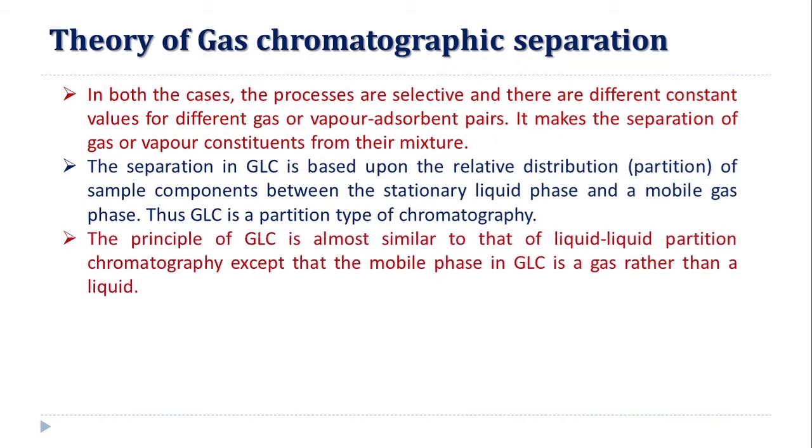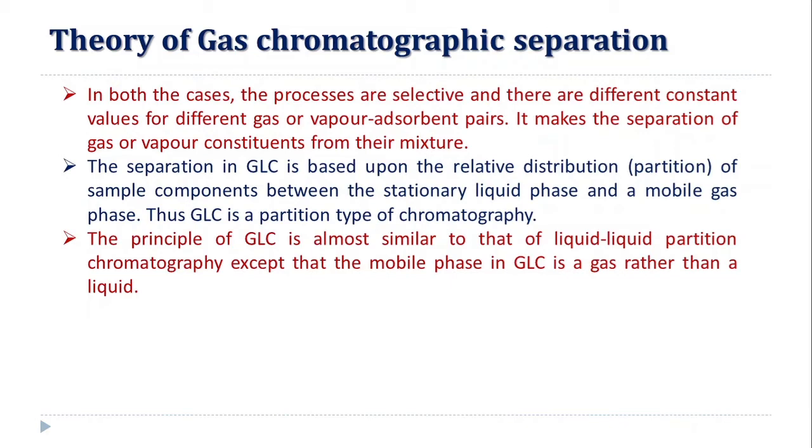The principle of GLC is almost similar to that of liquid-liquid chromatography, because in liquid-liquid chromatography also the separation of components is based on the distribution coefficient between two liquid phases, that is the stationary phase and the mobile phase.